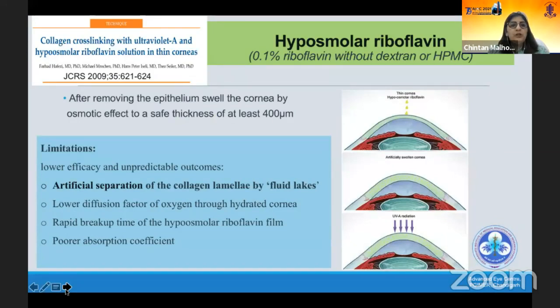So in hypoosmolar riboflavin, we are using riboflavin without dextran. After removing the epithelium, we swell the cornea to at least 400 micrometers. The limitations proposed in various studies are that we are actually artificially separating the collagen lamellae. We are creating fluid lakes in between. And if we are separating them artificially, we can't really expect the cross-linking or the compaction of the cornea to occur very effectively, apart from other factors like a lower diffusion factor and a poorer absorption coefficient of this riboflavin.